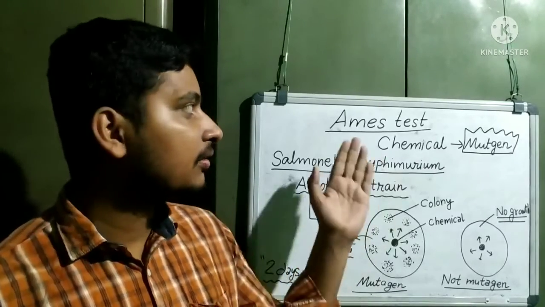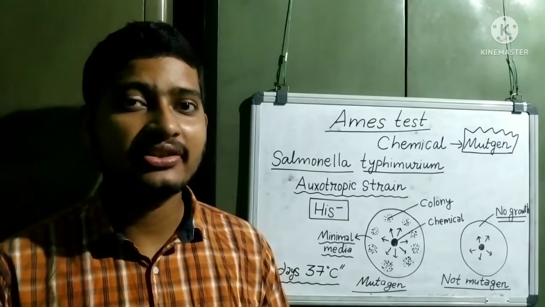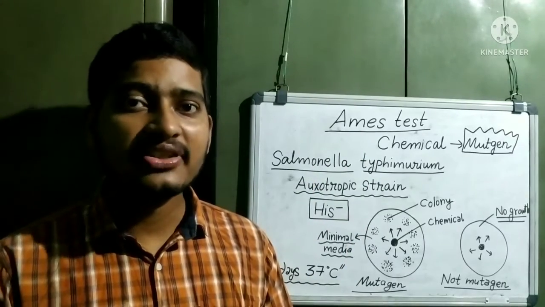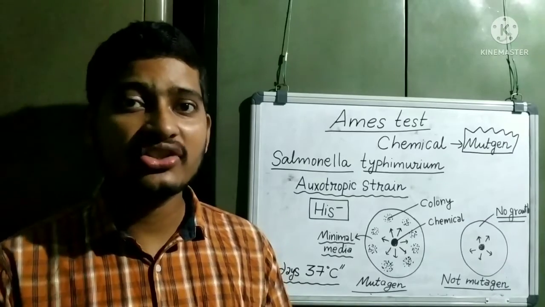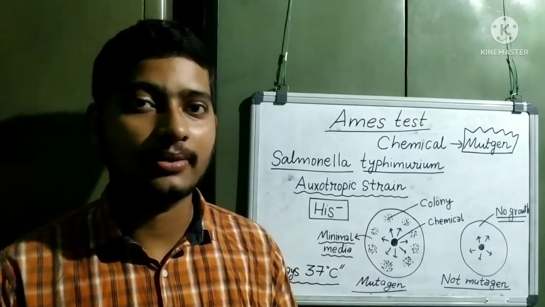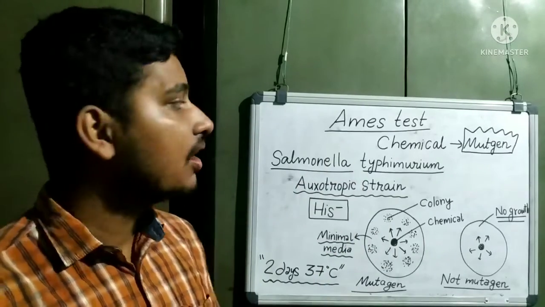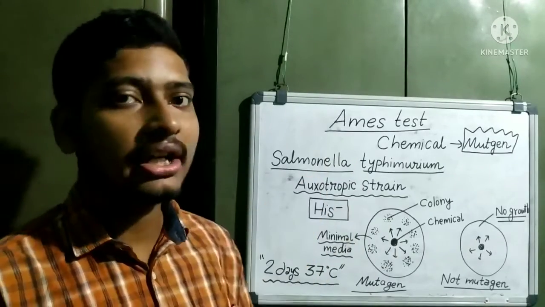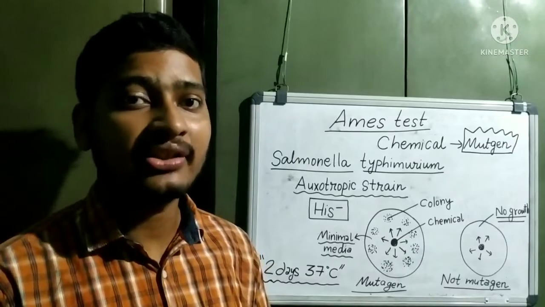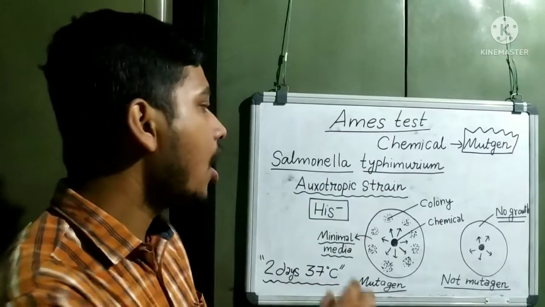So the question arises, why do we perform the Ames test? The Ames test is performed to check whether a chemical is a mutagen or not. So what do we do in this test? First of all, we take an auxotrophic strain of Salmonella typhimurium bacteria.